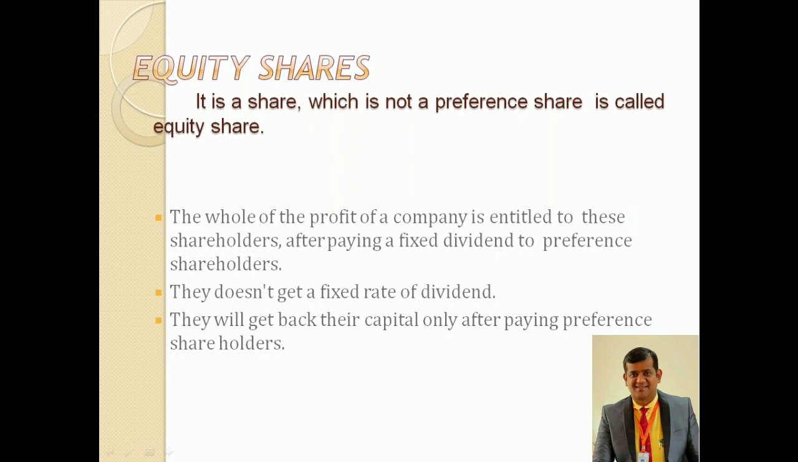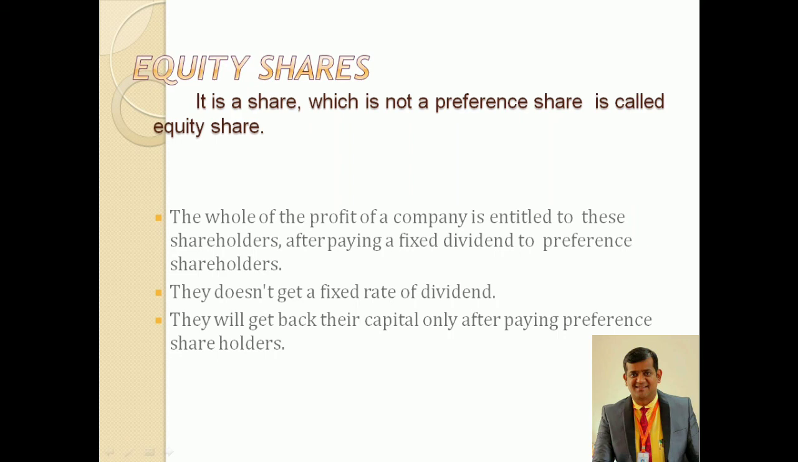As I have already told you, equity shares or ordinary shares are those shares which do not enjoy any preferential rights in the company, whether at the time of distributing the dividends or at the time of winding up of the company in settlement. So those shares are called equity shares or ordinary shares. A share which is not a preference share is called an equity share.